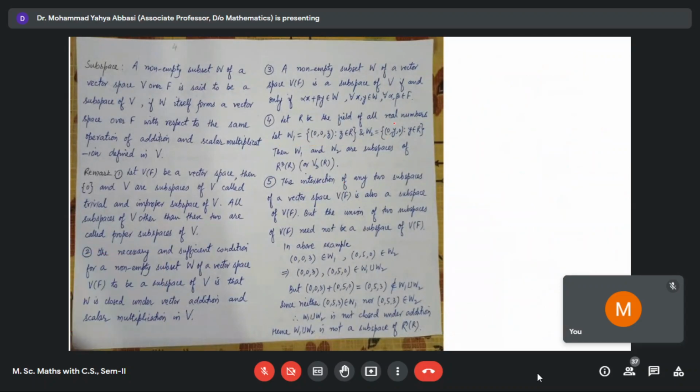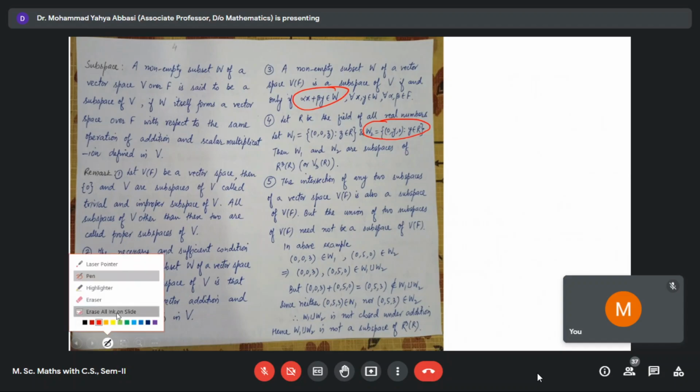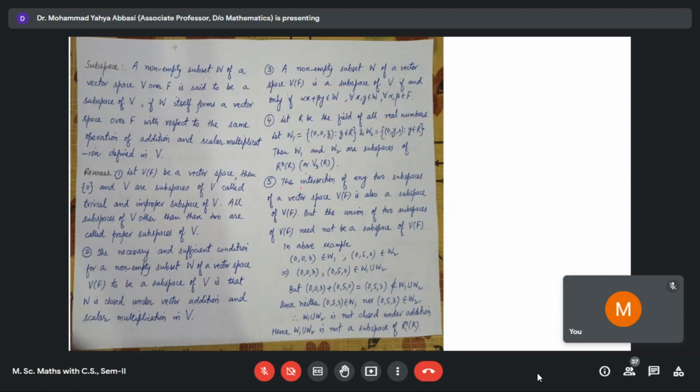Do you see that? Secondly, if we have W2 like this, on similar lines we can show that this is a subspace. So these two are subspaces because we have checked this condition: alpha X plus beta Y belongs to W. Now, just like the properties of subgroup and subring, the intersection of any two subspaces of a vector space is also a subspace. But the union of any two subspaces is not necessarily a subspace.